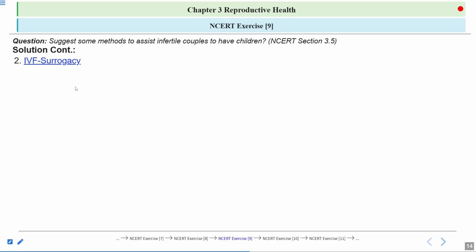Next is IVF surrogacy. So what happens here? The embryo is formed in artificial conditions, and then it is transferred to the surrogate mother. Why is it transferred into the surrogate mother? Because the natural mother is not able to conceive.